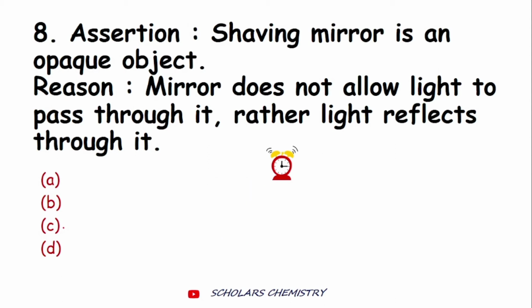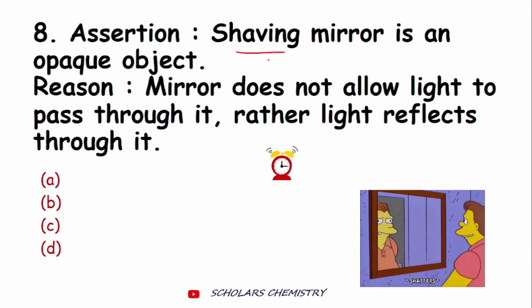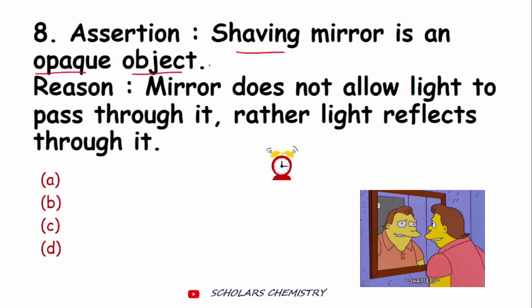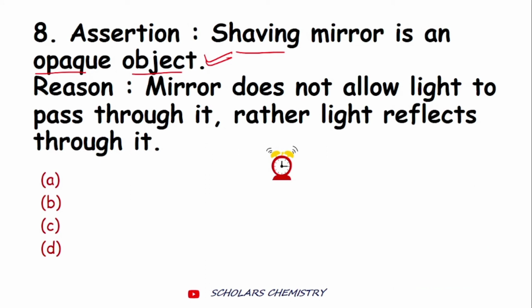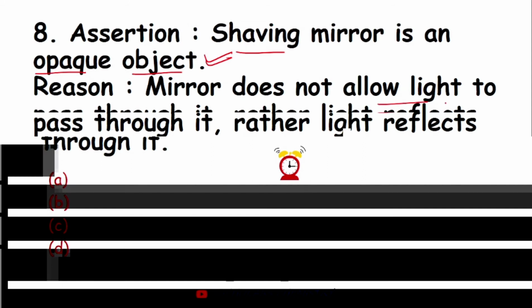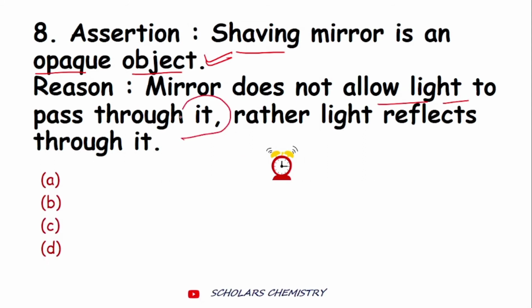Alright. So the assertion is shaving mirror is an opaque object. Obviously the statement is true. A shaving mirror, or generally any mirror, would be called an opaque object, that is, an object through which light cannot pass. So generally mirrors are opaque objects and not transparent, because mirrors do not allow light to pass through them. The light doesn't go inside it. Rather, light just reflects from it.